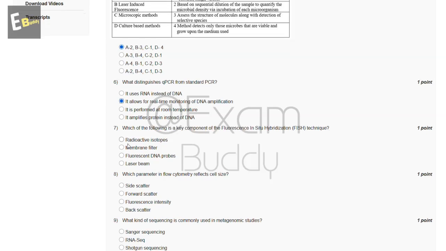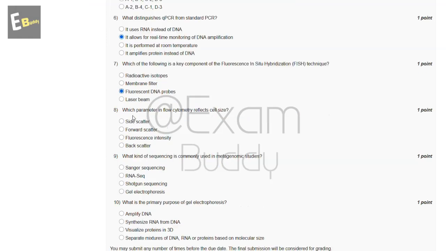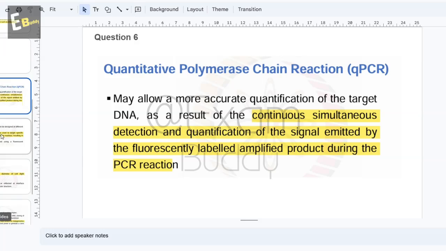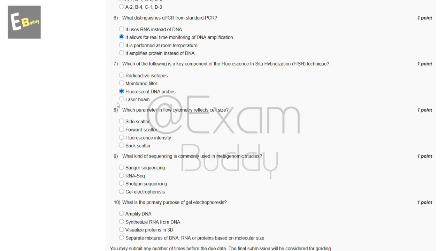Now the seventh question is which of the following is a key component of the fluorescence in situ hybridization, FISH, technique. So these are the options and the answer of our seventh question is C, fluorescent DNA probes. Now the eighth question is which parameter in flow cytometry reflects cell size. So these are the options and now let's check the answer of our eighth question. So question 8, flow cytometry: FSC is proportional to the diameter of the cell, light diffraction, an estimate of the cell size. So the answer of our eighth question is B.